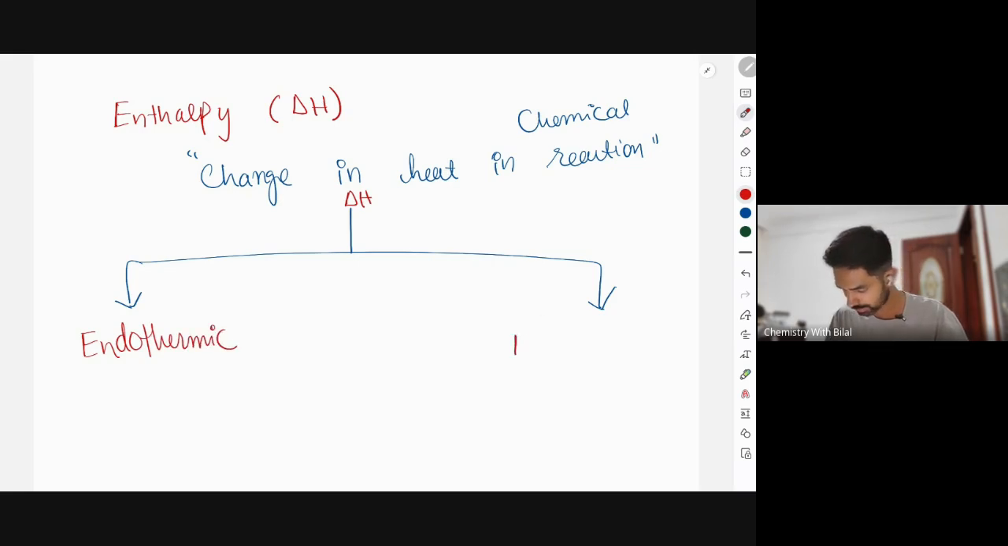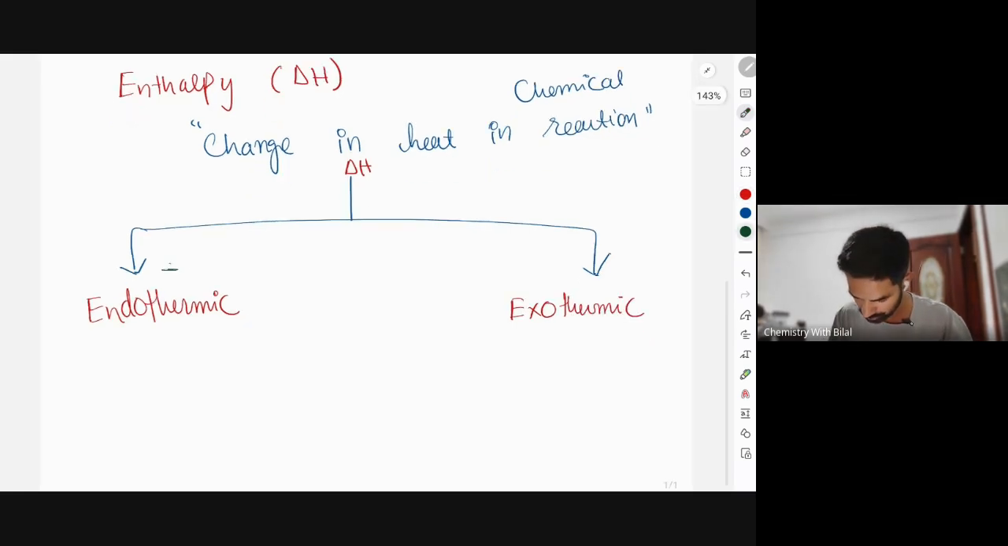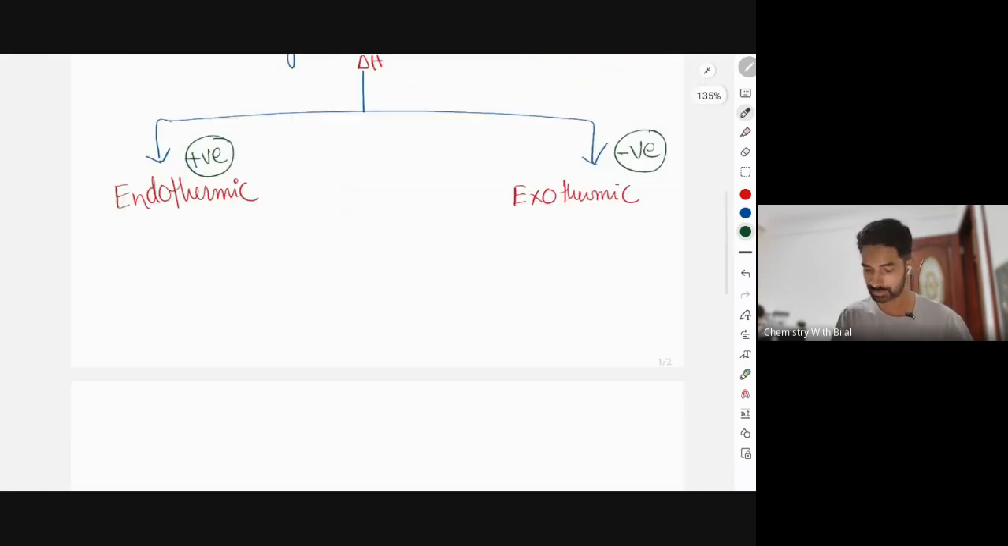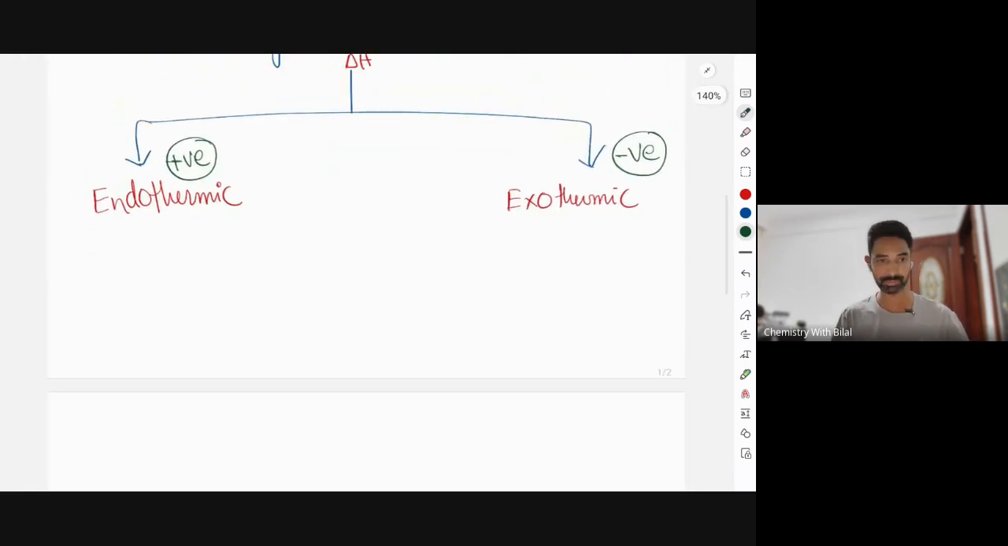And if it is negative, we see exothermic. The reaction is called exothermic. In endothermic reaction, the sign for the delta H is positive, and in exothermic reaction, the sign for the delta H has to be negative. Let's describe both of these reactions in terms of releasing or absorption of heat.